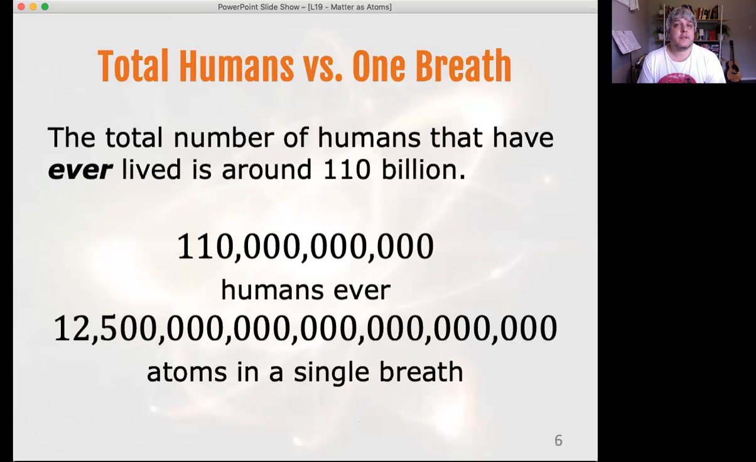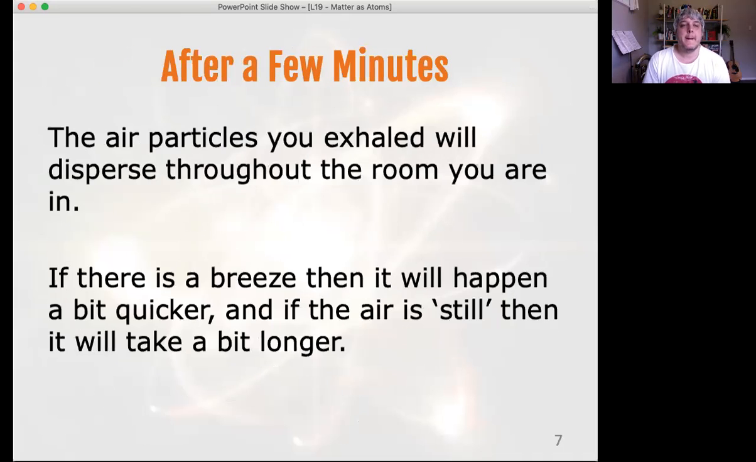So right now on Earth, there's a bit over 7 billion people. The total that have ever lived on Earth is around 110 billion. So 110 billion humans ever versus 12.5 sextillion atoms in a single breath. That's how many atoms there are, and that's how small they are to fit that many into a single breath.